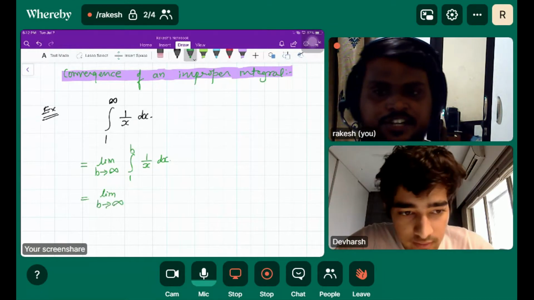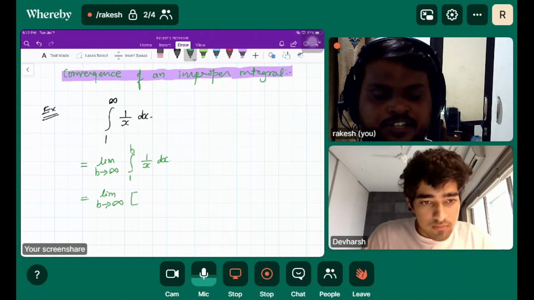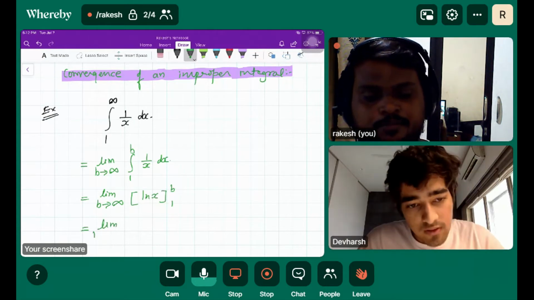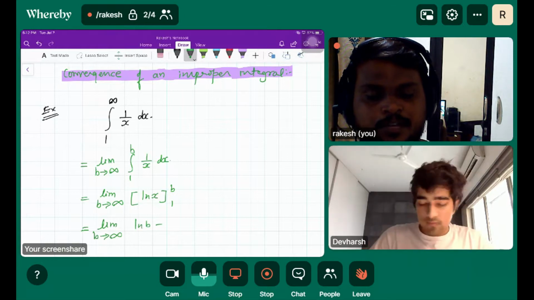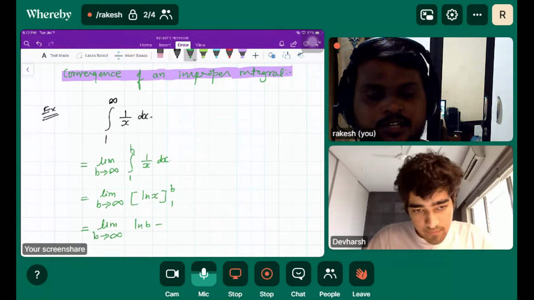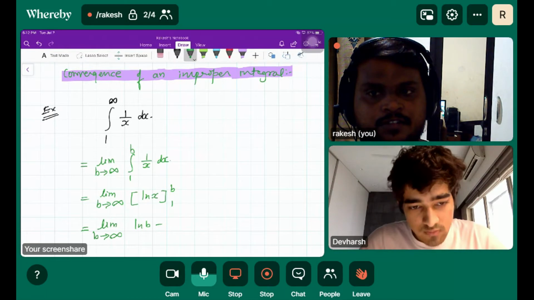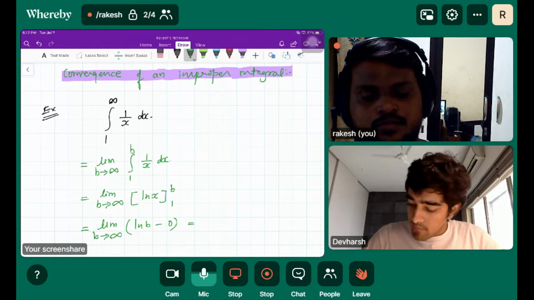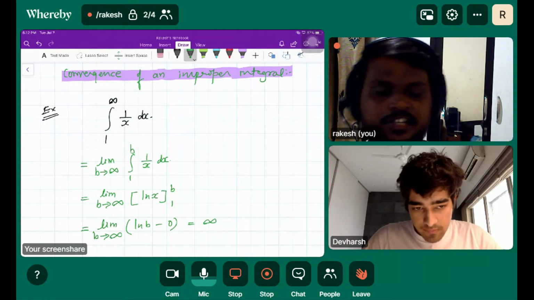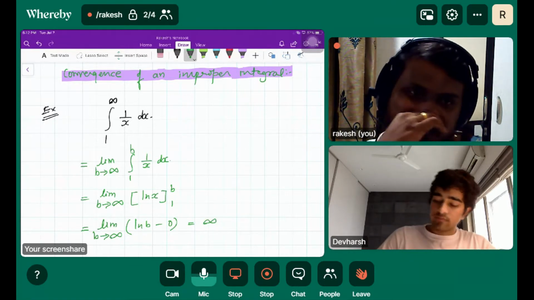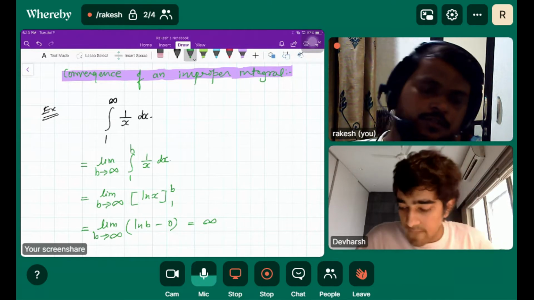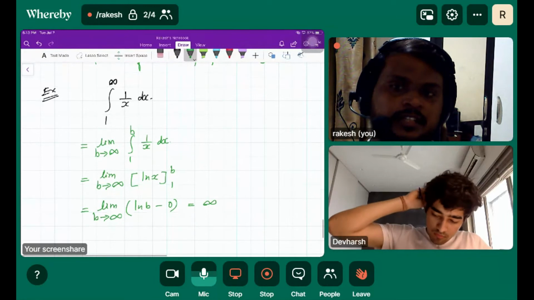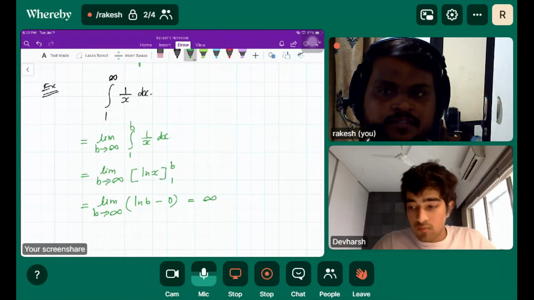The integration of this is ln x from 1 to b, limit b tends to infinity. So ln b minus ln 1, and ln 1 is 0. So ln b, and ln infinity is also infinity, since ln is an increasing function. So it will also give you infinity. So this again proves that the harmonic series diverges.